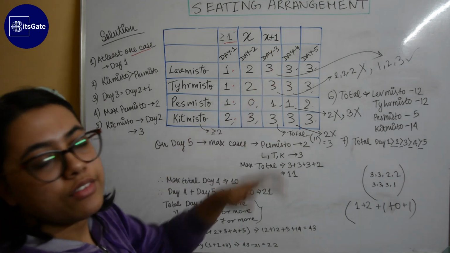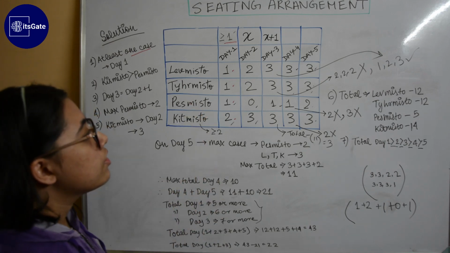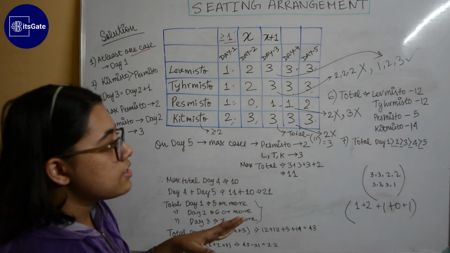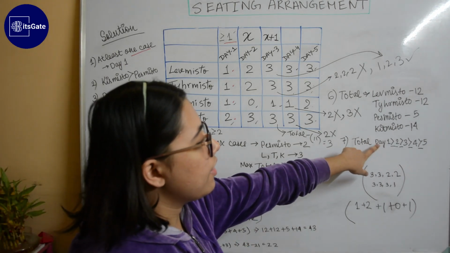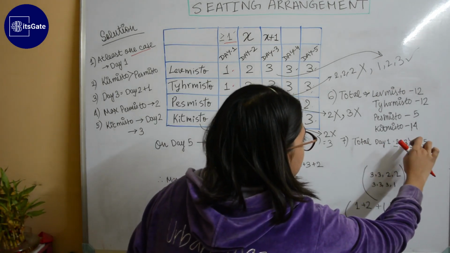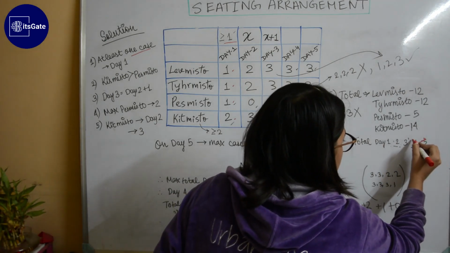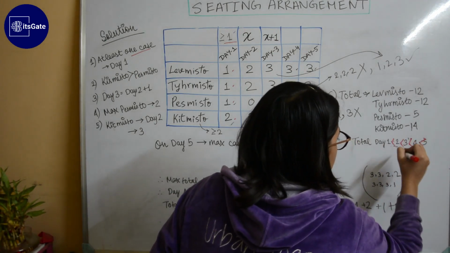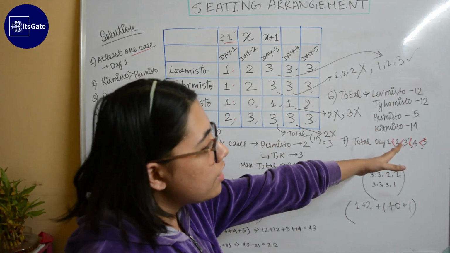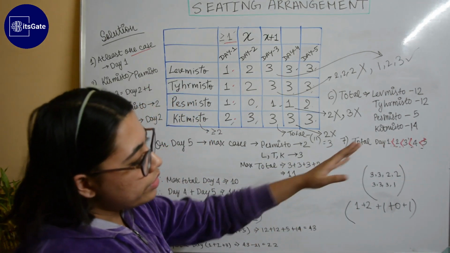Now let's move to day 5. Let us assume that the maximum number of cases is on day 5. Why? Because it's already written that the number of cases are always increasing. So day 5 is greater than day 4, greater than day 3, greater than day 2, greater than day 1. So the number of cases keeps increasing on each day. So we assume that the maximum number of cases is on day 5.